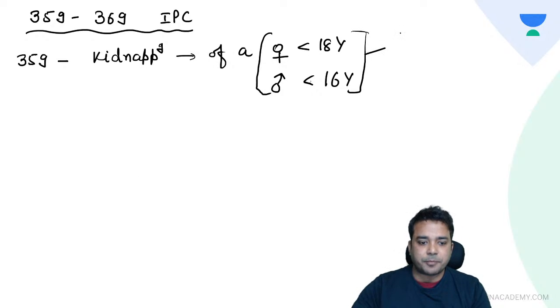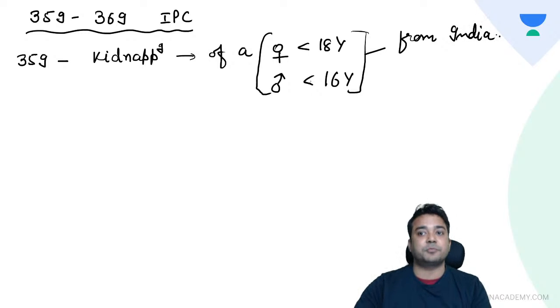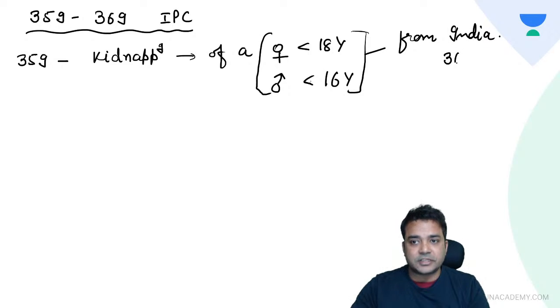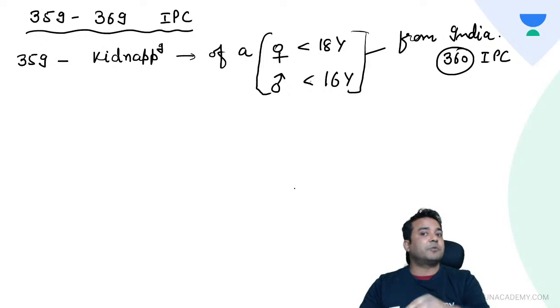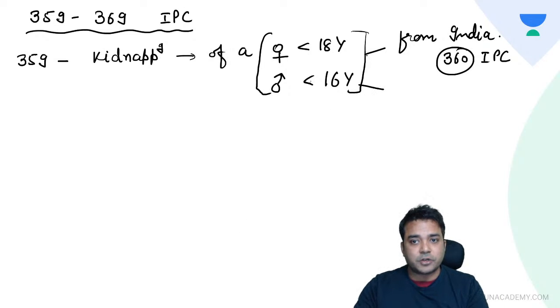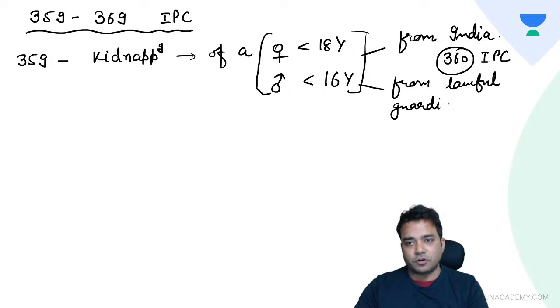And they can be kidnapped from India, like if the person is trying to take the person out of Indian boundaries. This is the offense defined in 360 IPC. If you try to take the person away from lawful guardianship, then this is particularly defined in 361 IPC.